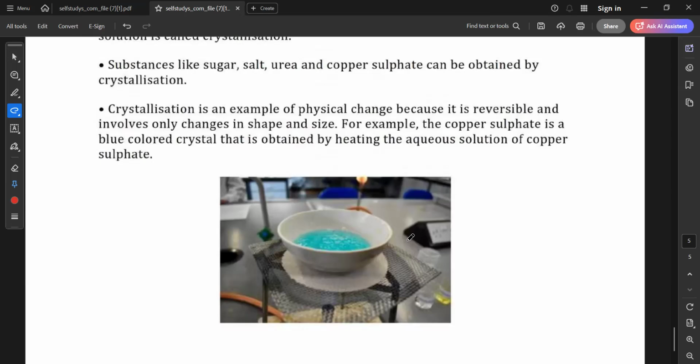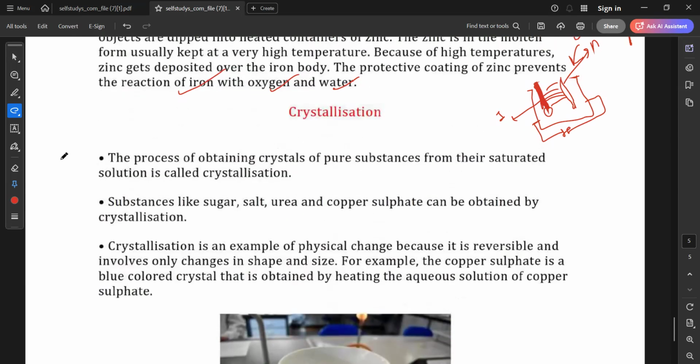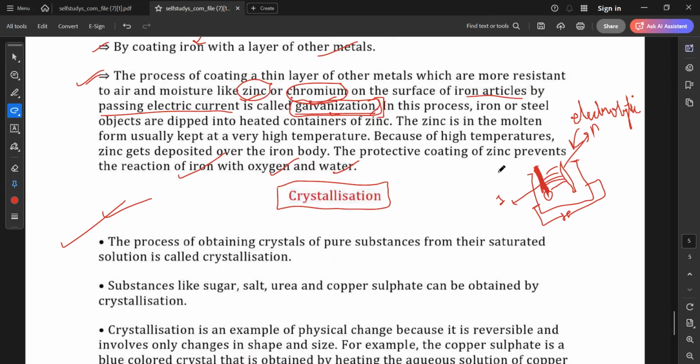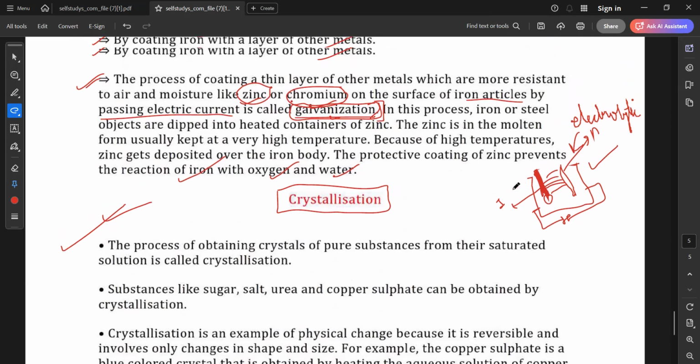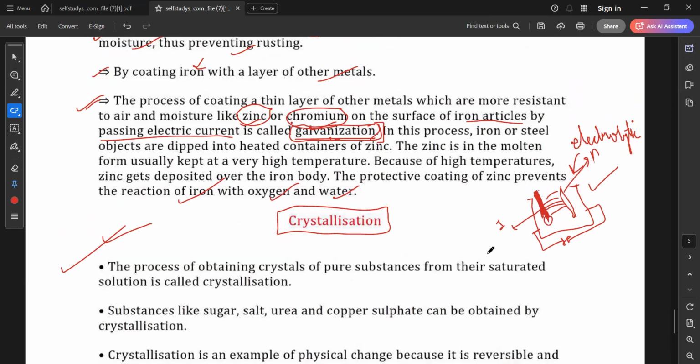Ayushi, drawing is given. Am I audible? I'm asking, in galvanization is the drawing given, or do they just explain the definition? Ma'am, as I have told you, I have not opened the book. Okay, after this, you will just see if the drawing is given or not.